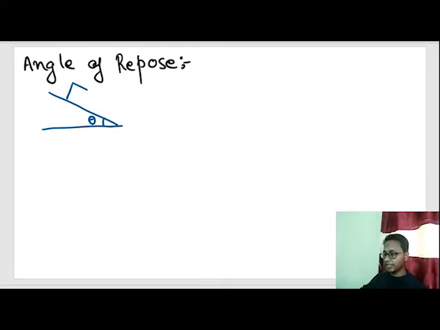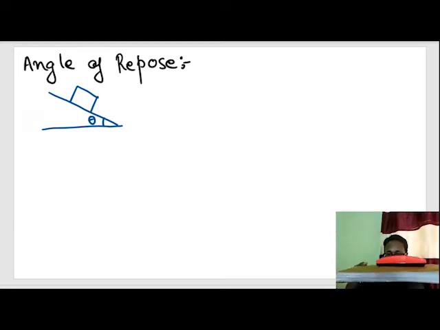A block is kept on this inclined plane, and I have the freedom to move this inclined plane up or down. Now see, suppose this is a block. Now this is an inclined plane, and the block is left on this inclined plane.